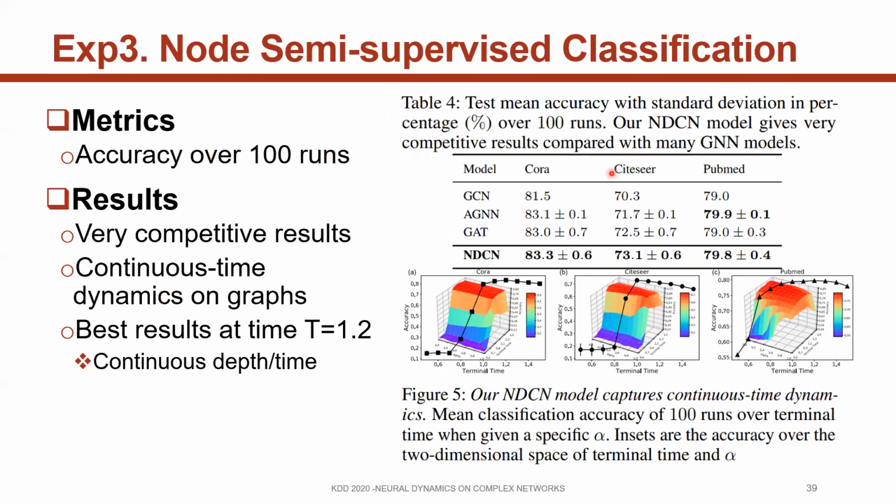We measure our experiments and baselines by accuracies over 100 runs. We can see our model achieves very competitive results compared to complex graph convolution structures like the graph attention network or graph convolution networks. Our model captures continuous time dynamics on graphs. For example, we see these graphs. We can see their accuracy first increases and then decreases. The best result is at time t equals 1.2, which means continuous steps and continuous time. Our model can capture 1.2 steps.